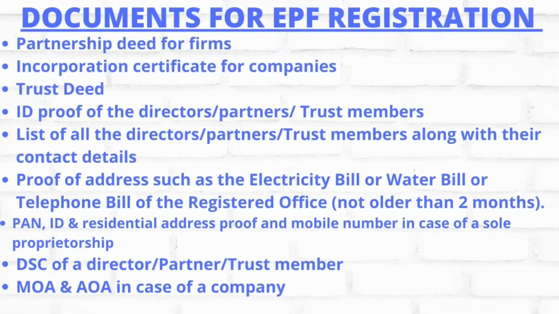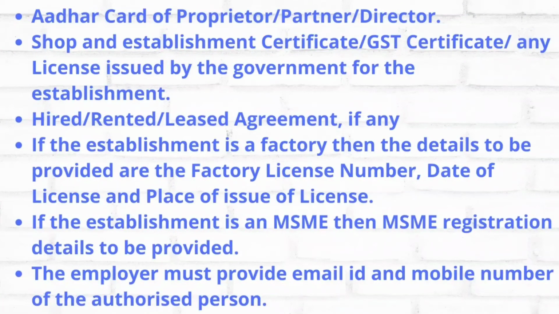ID proofs of directors or partners or trust members, and a list of all directors or partners or trust members along with their contact details, proof of address such as electric bill, water bill or telephone bill of the registered office not older than 2 months, and PAN, ID and residential address proofs and mobile numbers in case of sole proprietorship, and DSC of director or partner or trust member, and memorandum of association and articles of association in case of company, and Aadhaar card of proprietor or partner or director, and shop and establishment certificate or GST certificate or any license issued by the government for the establishment, and rental deed or lease agreement if any.